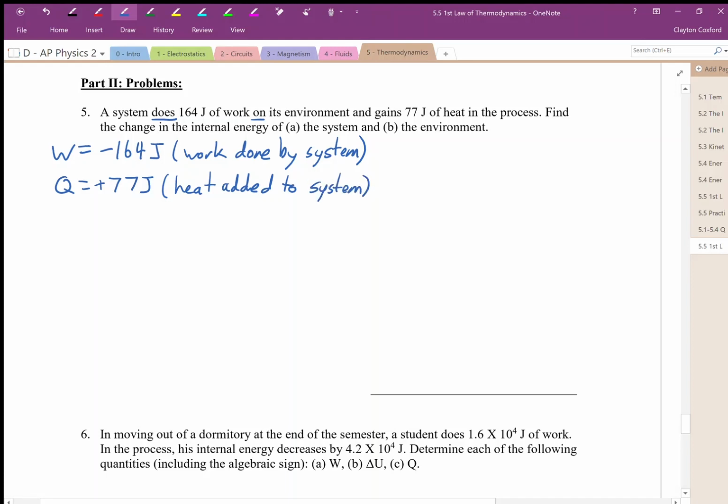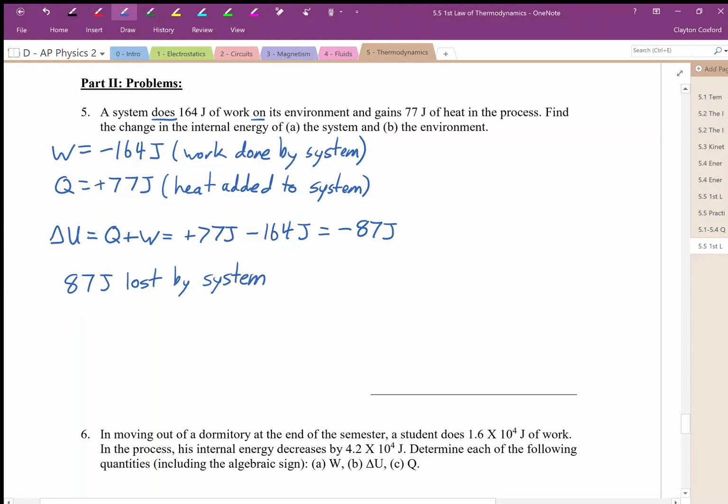Okay, so the change in internal energy of the system, Q plus W: we have positive heat added to the system, we have negative work done by the system, and this works out to be negative 87 joules. So what that tells us is there's 87 joules lost by the system. There's a decrease of internal energy of 87 joules. Where does that energy go? Well, if 87 joules are lost by the system, that means that 87 joules are gained by the environment.